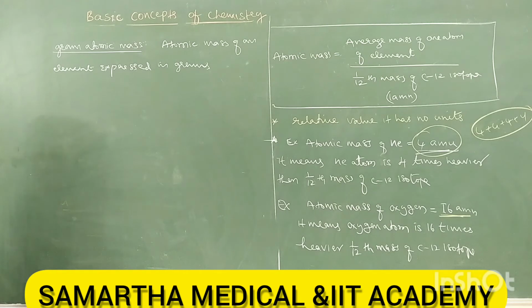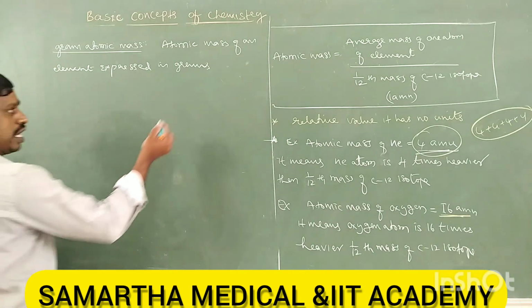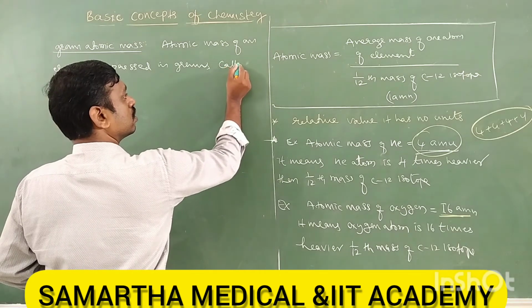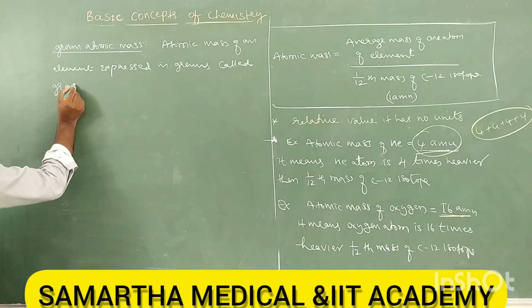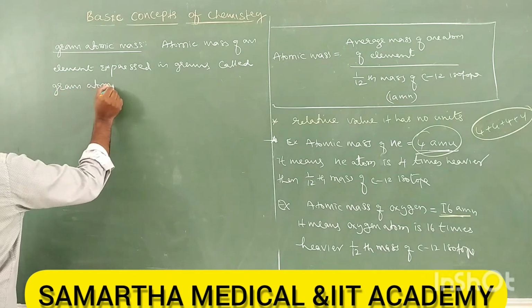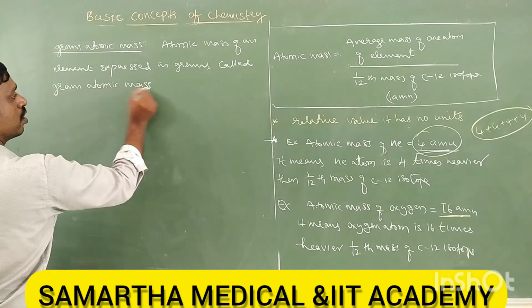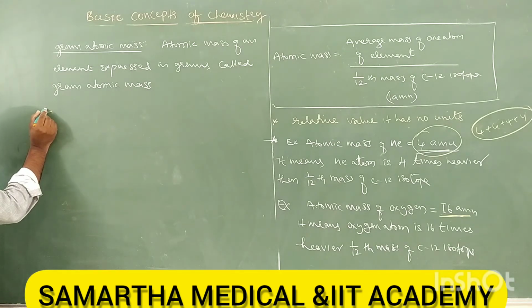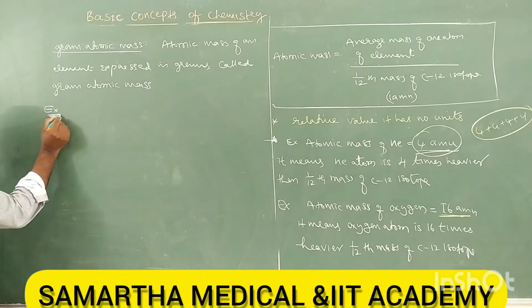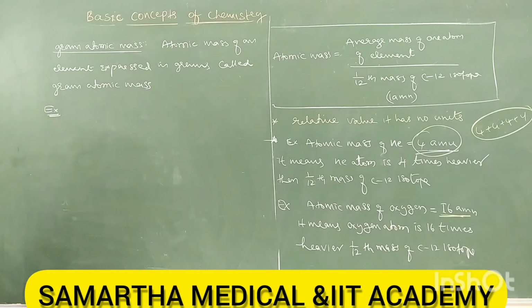Right? If the atomic mass of any element is expressed in grams, it is called gram atomic mass.